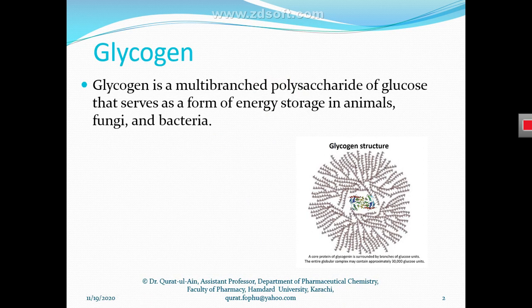Glycogen is a multi-branched polysaccharide of glucose that serves as a form of energy storage in animals, fungi and bacteria. You all know that we have carbohydrate in the form of monosaccharide, disaccharide and polysaccharide. These monosaccharides and disaccharides are small units of glucose.